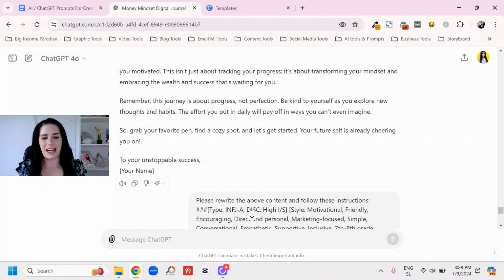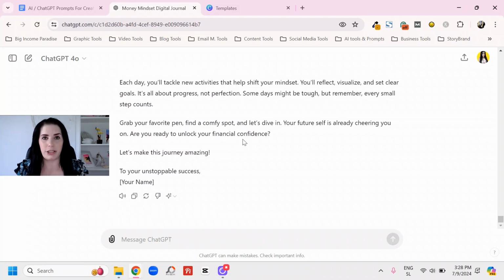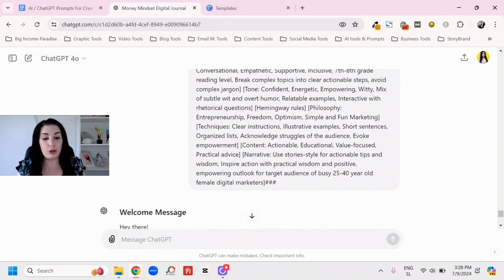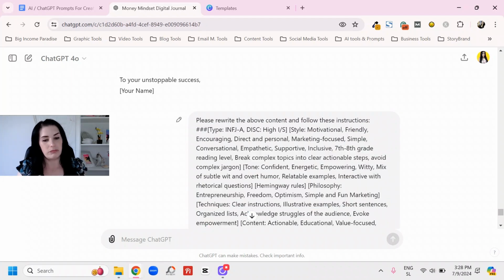So this is how I would use it now to really get the best responses, to really get the best product out of ChatGPT. And again, you're going to have to rewrite some sentences and words, because ChatGPT and other AI tools just don't know exactly how you talk. Even when you train it with this, it still might write something that you wouldn't write.